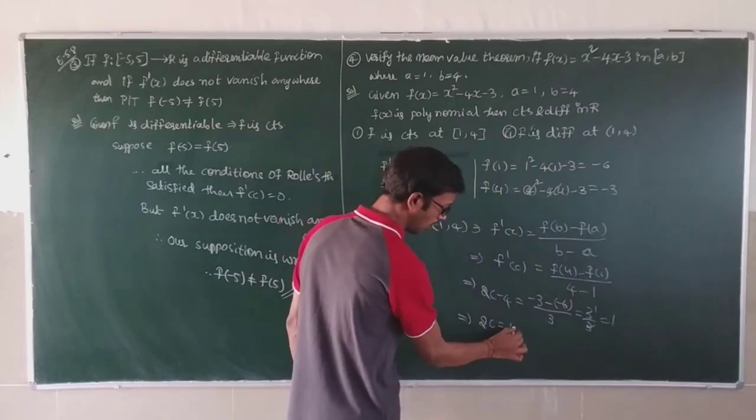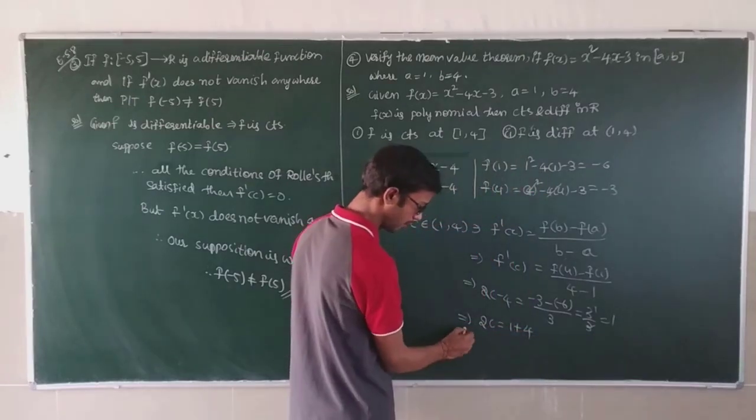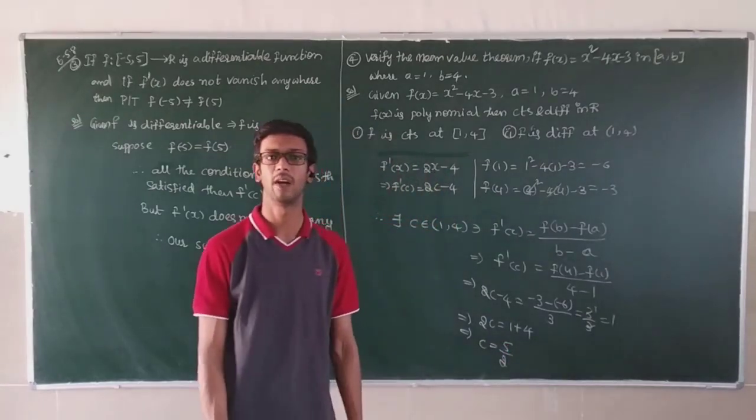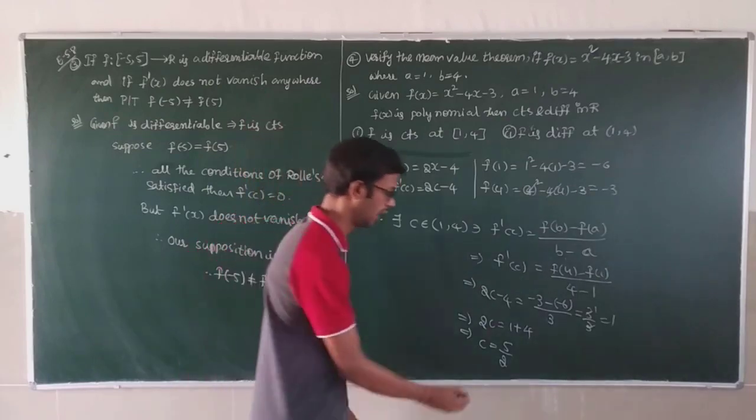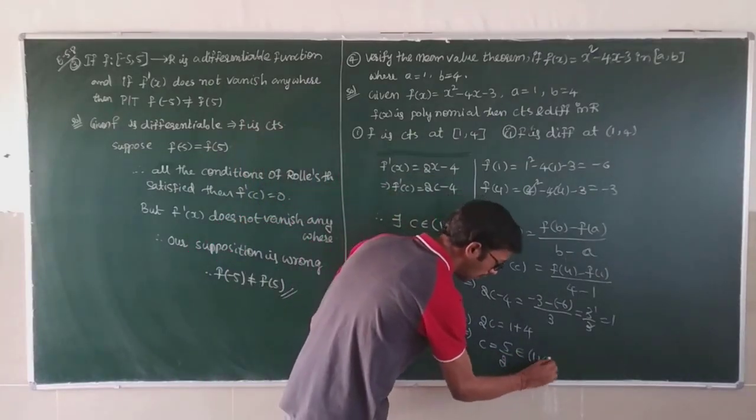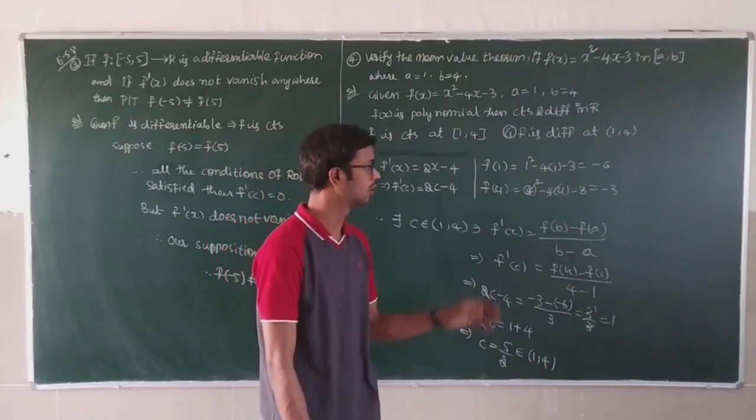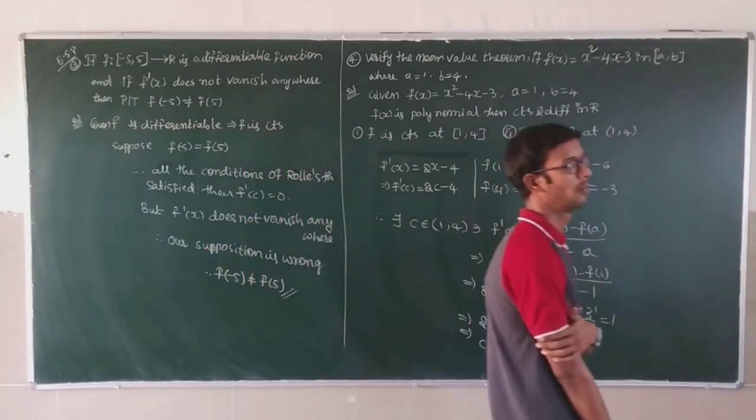2c is equal to 1 plus 4. c is equal to 5 by 2. 5 by 2 is nothing but 2.5. It belongs to (1, 4). So this is the verification of the mean value theorem.